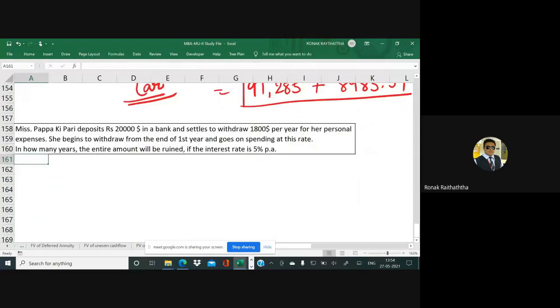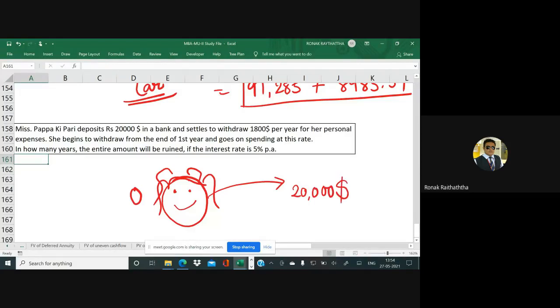Try to understand the question. There is one girl called Papa Kipari. Now she has invested 20,000 USD in one fund. She might be studying somewhere outside India, so her father said that I'm giving you 20,000 right now, just put it in the bank account. So she had invested it. Now she is fetching some interest out of it, obviously, because she is not doing it for free, right?